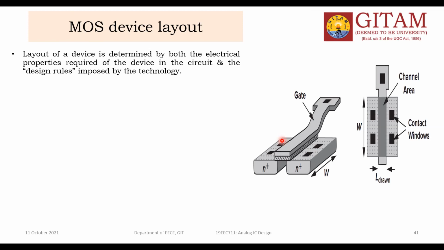So what happened? See, the width of the device can be much higher. That means you have a provision to change your width, but you don't have any provision to change the length, because for a technology it is only a fixed value. You have no choice. So this is the W value. You can take the W value as per your requirement, based on the number of contactors you assign. Here I took two contactors for the drain region, and similarly two for the source.